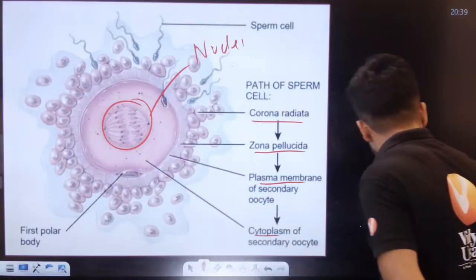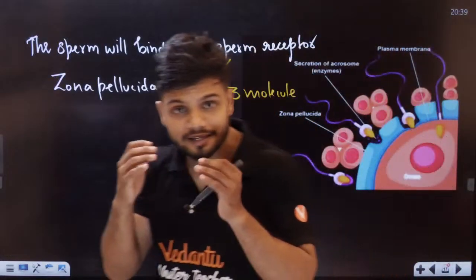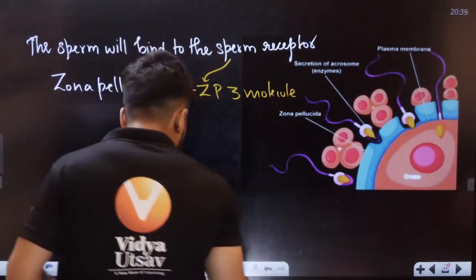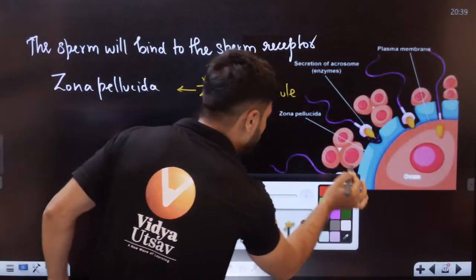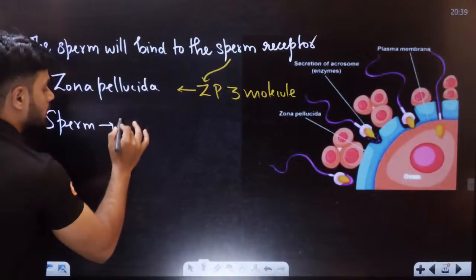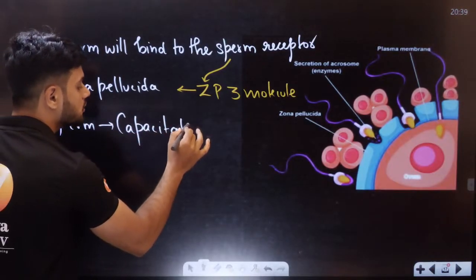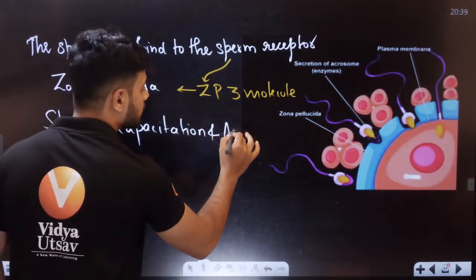So students, I want all of you to understand there are multiple reactions happening here. Once the sperm enters inside, there are two main reactions. The first one is called capacitation and